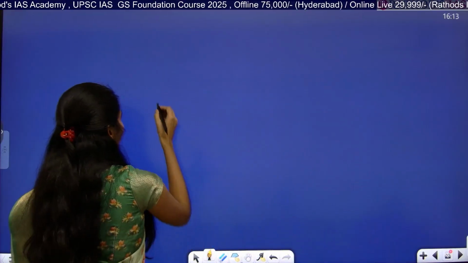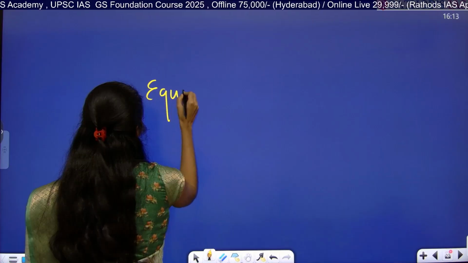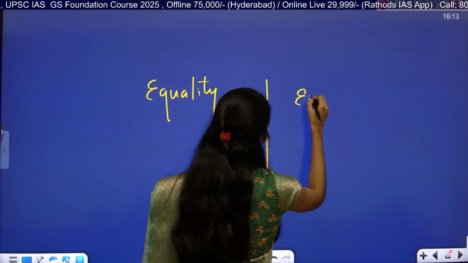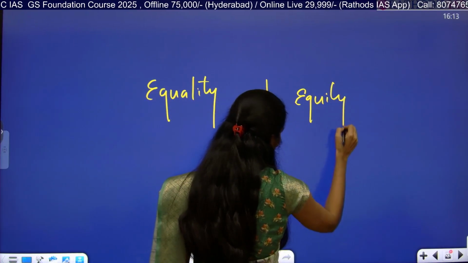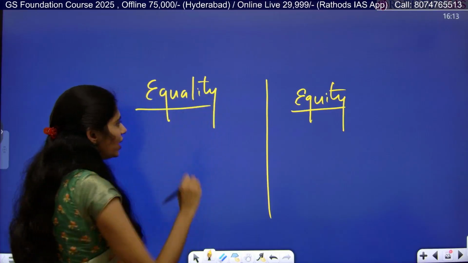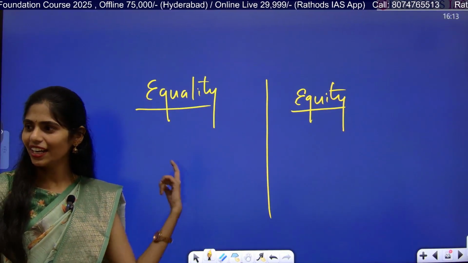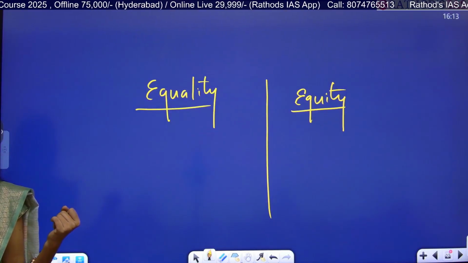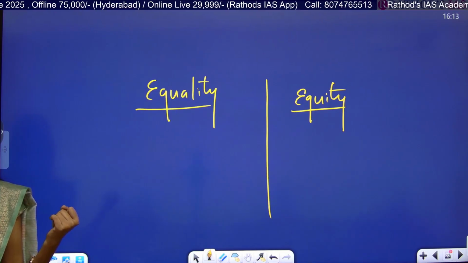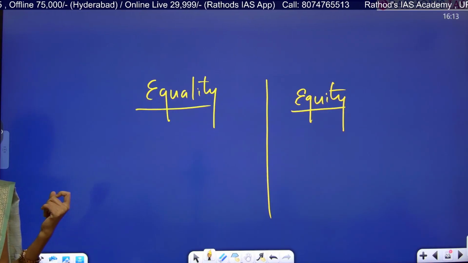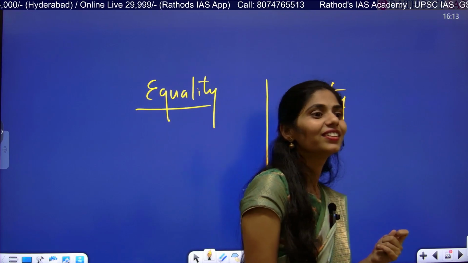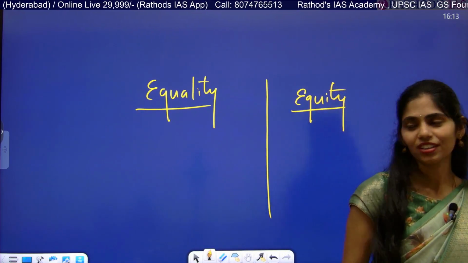Now you have to explain what is the difference and meaning. Equality on one side. Next one is equity. So what is equality and what is equity? Is there any difference or are they same? Same or different? Tell me now, what is the difference between them?